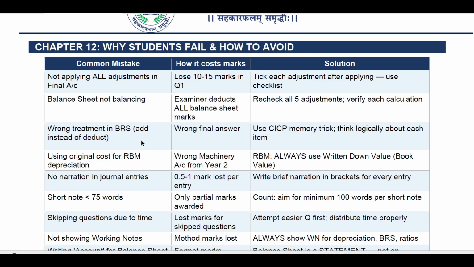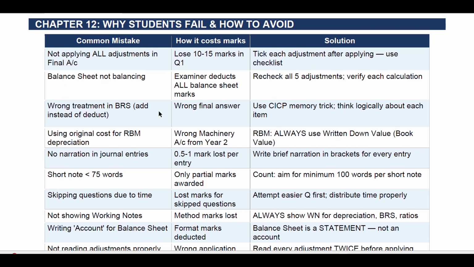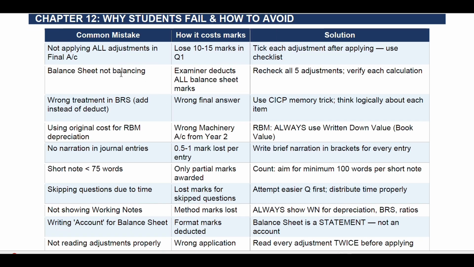Chapter 12: why students fail and how to avoid it. To understand in a better way, we have made a table for this particular part, where students make mistakes, and the solution. Not applying all adjustments in final account costs you 10 to 15 marks in question 1. Solution: tick each adjustment after applying, use a checklist.